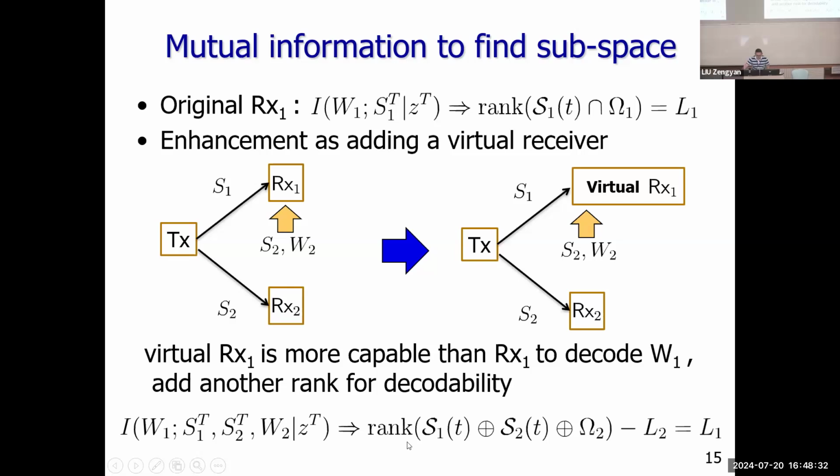Okay, so we can find another subspace. This is user 1's observation subspace, this is user 2's observation subspace, and this is the message subspace of user 2. If we combine all of them together, the rank should cover L2 bits of user 2 and L1 bits of user 1. This L2 is because this virtual receiver gets user 2's L2 bits. So the rank will be L2 plus L1. So we have another decodability constraint.